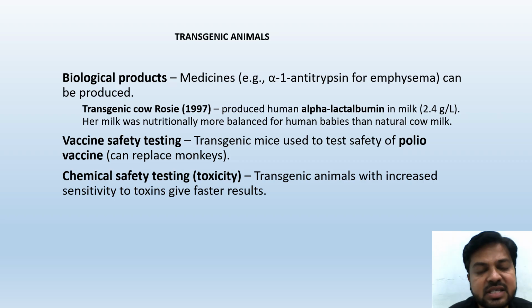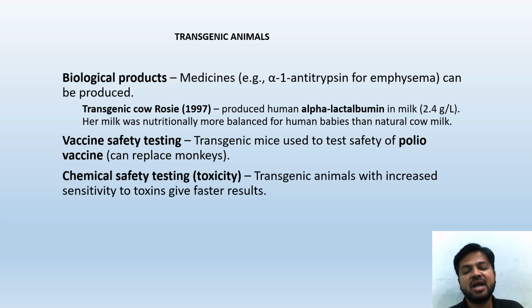Biological products, medicines: for example, alpha-1 antitrypsin for emphysema can be produced. Transgenic cow Rosie, produced in 1997, produced human alpha-lactalbumin in milk, 2.4 gram per liter. Her milk was nutritionally more balanced for human babies than natural cow milk.